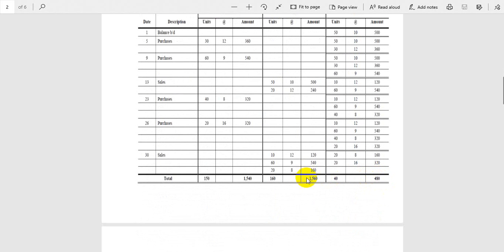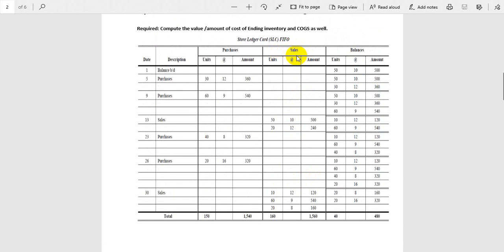Okay guys, and this column normally shows the cost of goods sold because you sold the items at the cost price. So if you total them, this is your cost of goods sold, because you sold not at the sale price, you sold at the cost price, because we take the price at the cost. So if you total this column, you will see this is your cost of goods sold. Whatever the remaining inventory is, your $480, this is the cost of ending inventory, and this is the cost of goods sold.